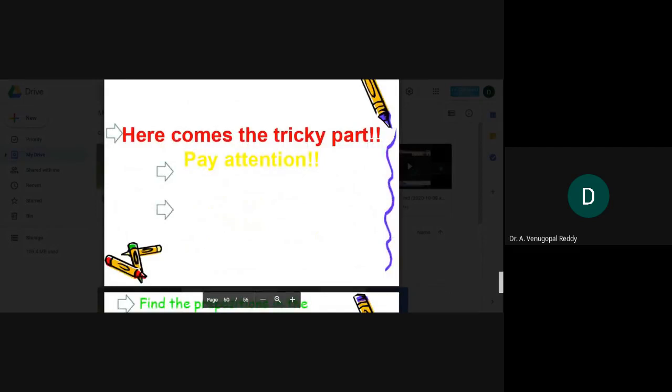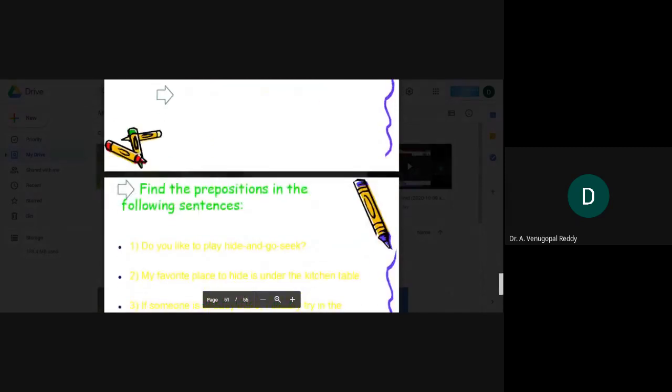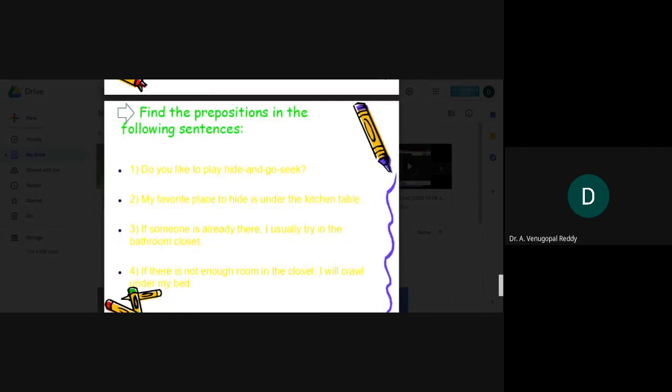Here comes the tricky part. You have to pay attention. Find the prepositions in the following sentences. There are four sentences. What you have to do is identify the prepositions in each and every sentence. Let us see these four sentences.